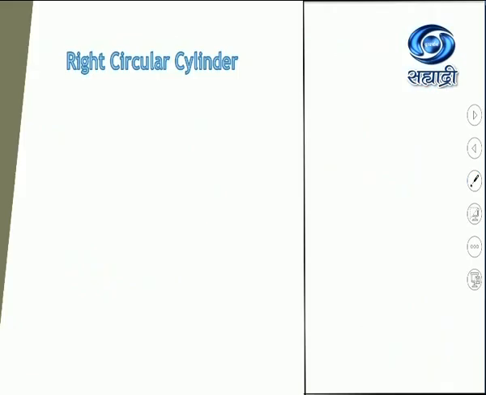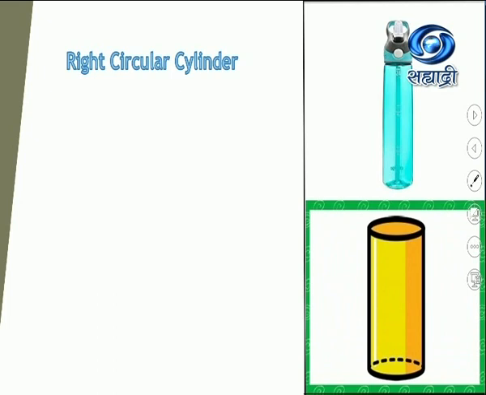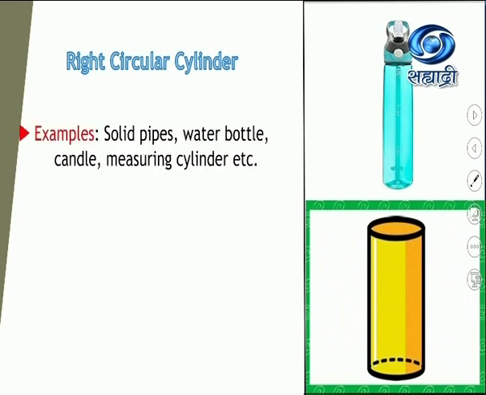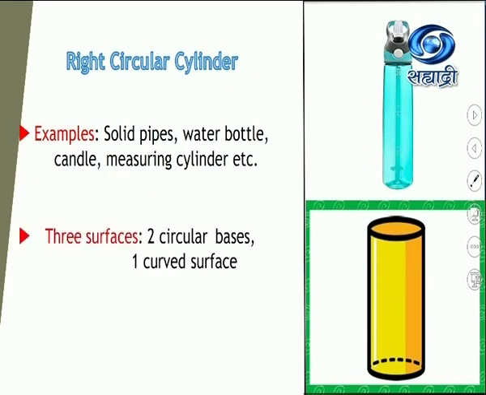The next shape is the right circular cylinder. Now examples are a water bottle, then solid pipes, candle, and the measuring cylinder which you see in the lab. So these are some of the examples of a right circular cylinder. Now as you can see in the figure, there are 3 surfaces: 2 circular surfaces at the top and the bottom, and then 1 curved surface. So there are 3 surfaces.